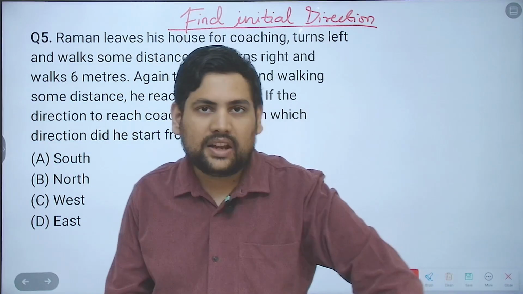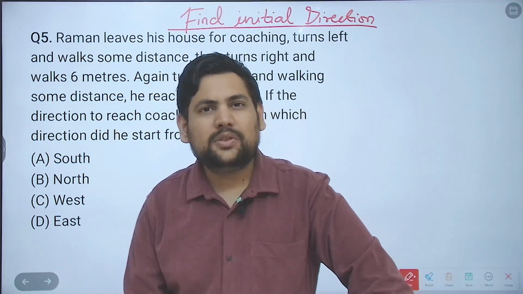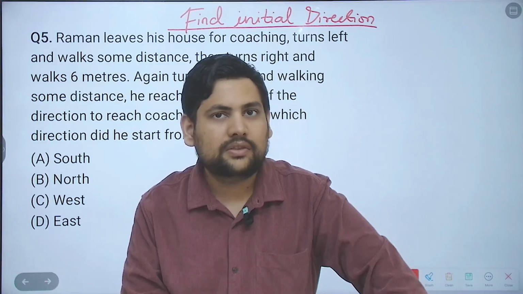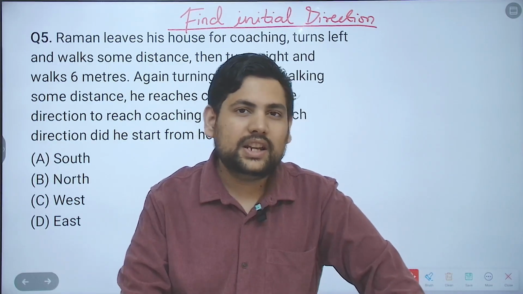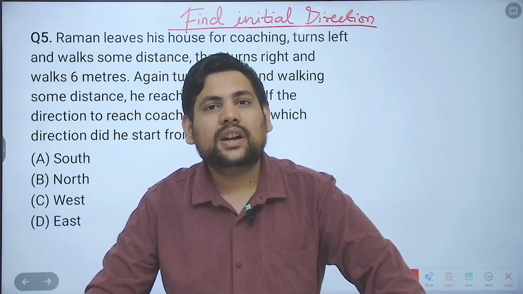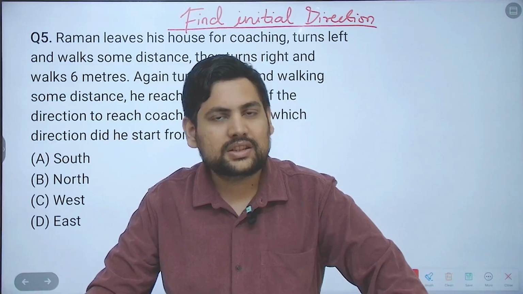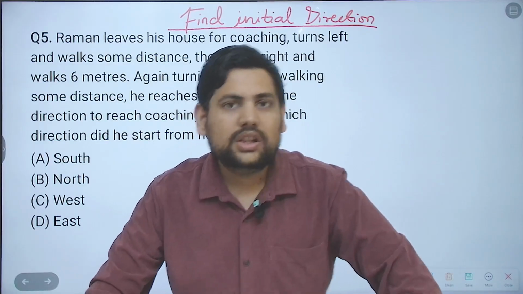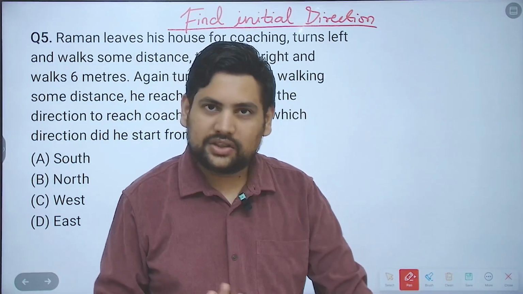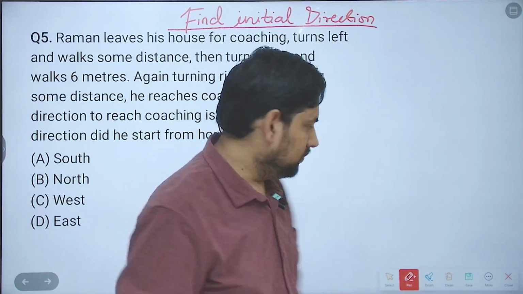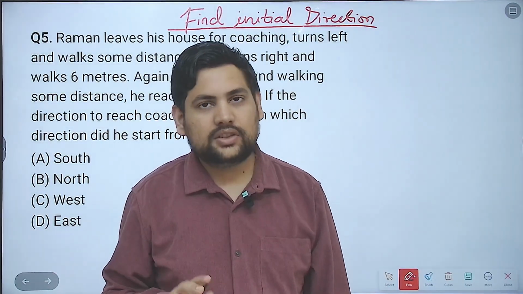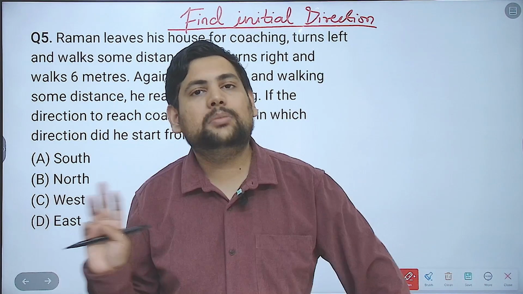So basically in every other type, what you were told was, Ram leaves his home, goes towards north 50 meters, 40 meters, then he takes a left, then he takes a right. Like this, everything was given to you. Then eventually you were asked to find the distance, directions, or whatever. Now here they are not even giving you any initial direction. So any initial direction is not given to you. And eventually the thing that you need to find is the initial direction only. Otherwise, every other thing will be given to you.